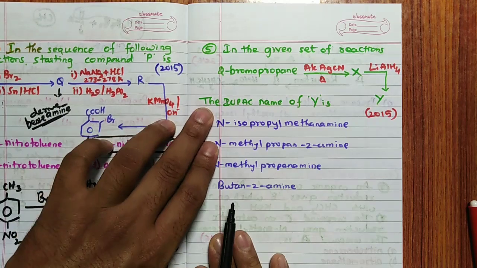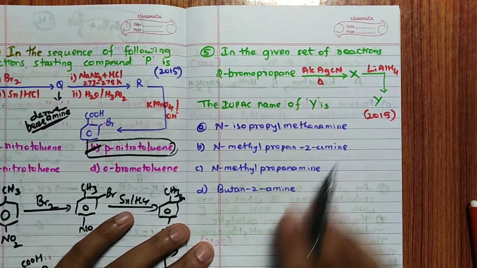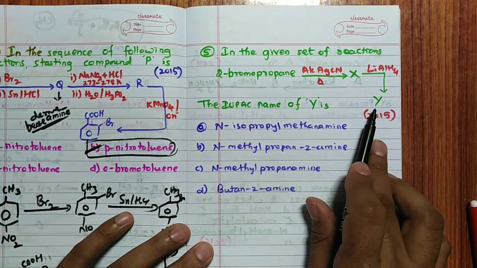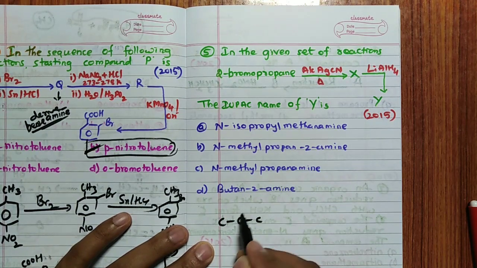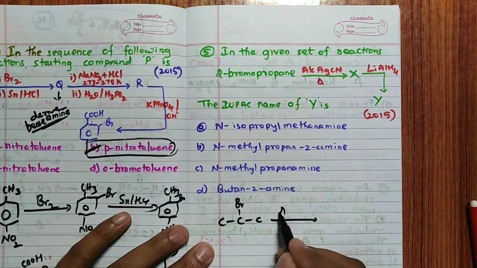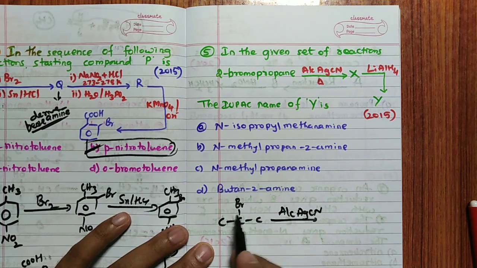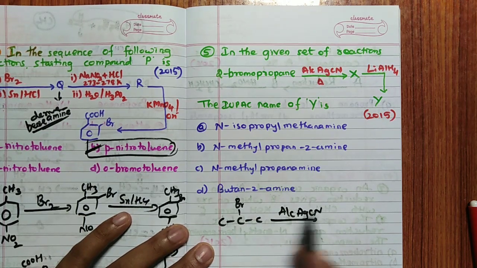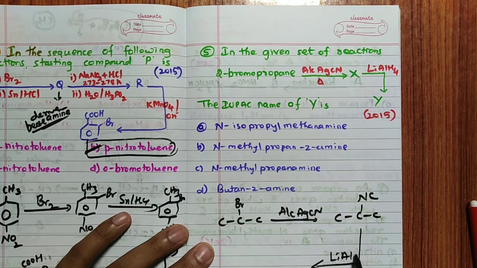Now in the given set of reactions, 2-bromopropane with alcoholic AgCN gives the product X. X on reduction forms Y. What is the IUPAC name of Y? 2-bromopropane, correct? Now this is alcoholic AgCN. If it were KCN, cyanide would replace Br. AgCN means isocyanide is going to form, so NC. When it undergoes reduction with LiAlH4, very simple, NH-CH2 is going to form.